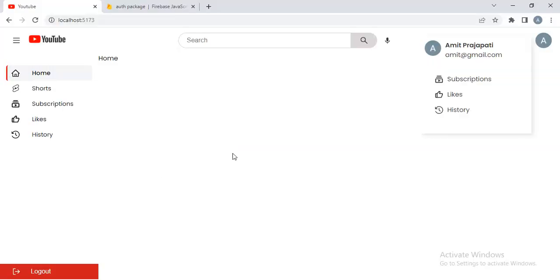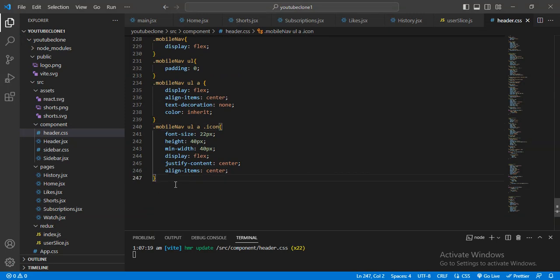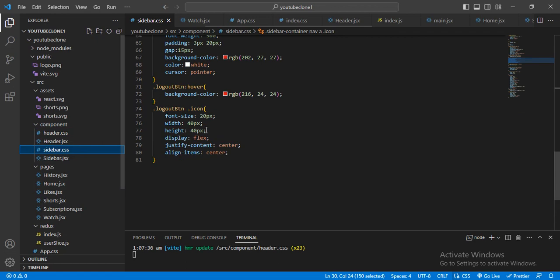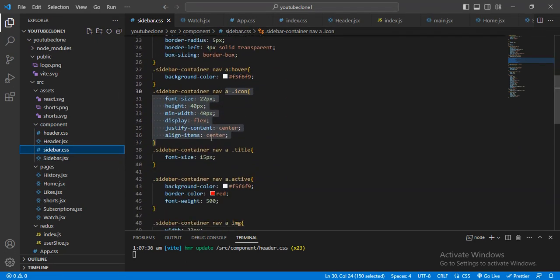Yeah, now check this icon is all coming properly, and yeah, this subscription is working, like is working, history is working. Okay, and I want to make this active one also. For that, active one also I want to copy. Here I will go, and where is active? Okay, this one.